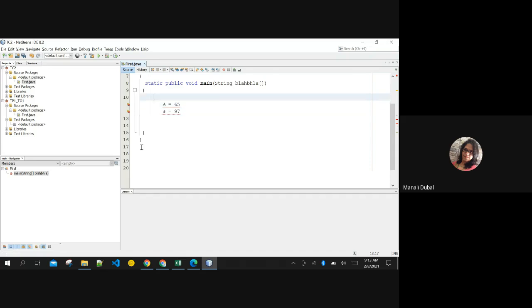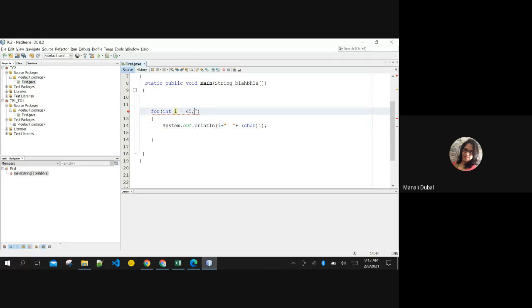To print these ASCII values along with their characters, I can do it in 2 different ways. I can start my i with 65, because I want to print i as the ASCII value of the character value of i.